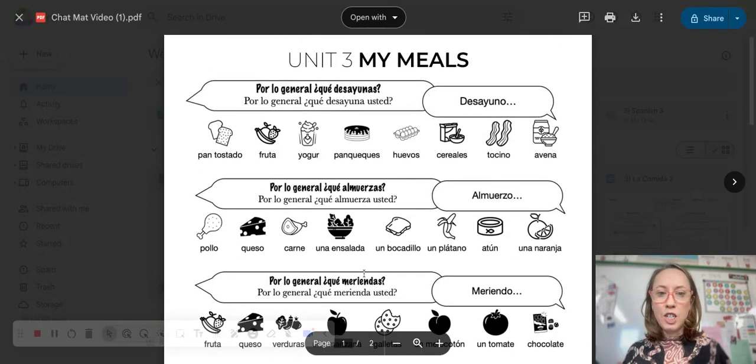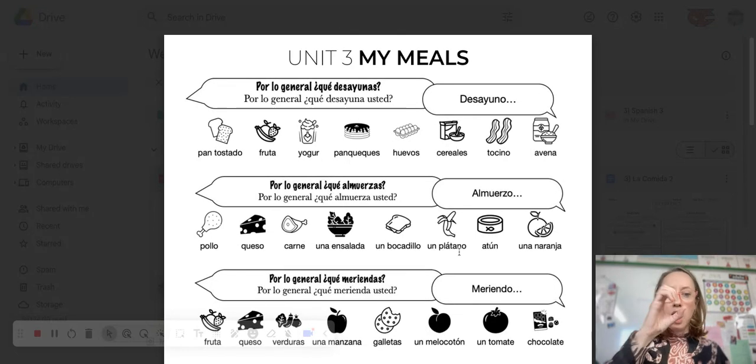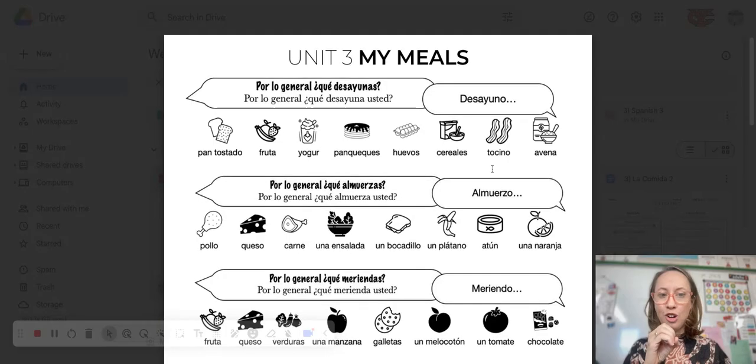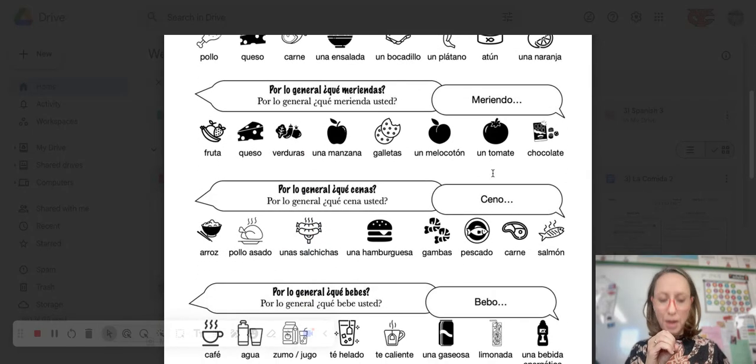Notice how the endings for the yo form, like I have for breakfast, I have for lunch, whatever, always end in o. Desayuno, almuerzo, meriendo, ceno, bebo.